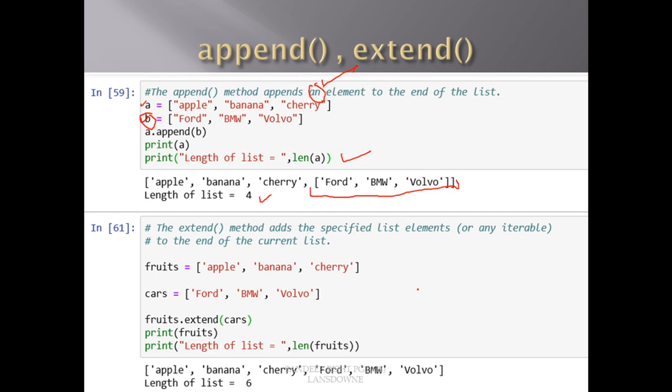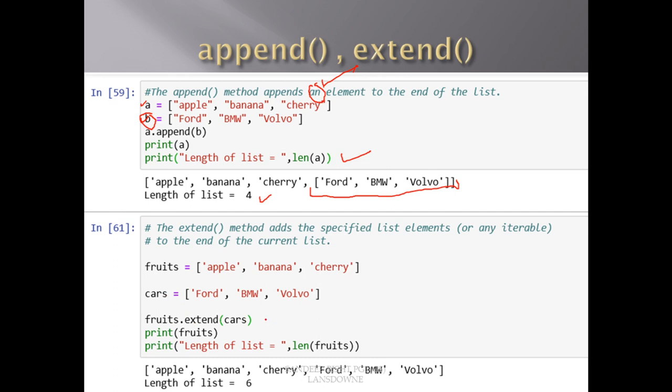Now the extend method. What it does is add the specified list items to the end of the current list. So it is in contrast with the append method. The append method will add a single element, while extend will add all the elements of the list. You will see in the example, we have a list called fruits having 3 elements, apple, banana and cherry, and then we have cars having 3 elements. Now I am extending this list with fruits dot extend cars.